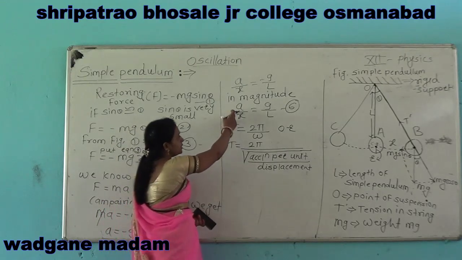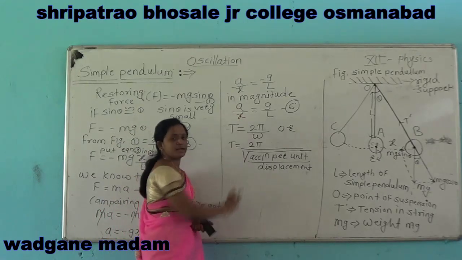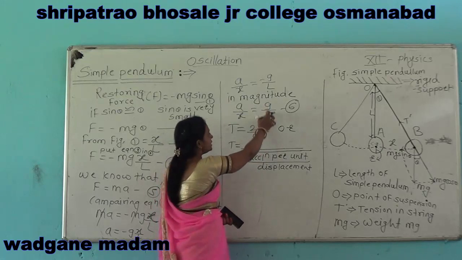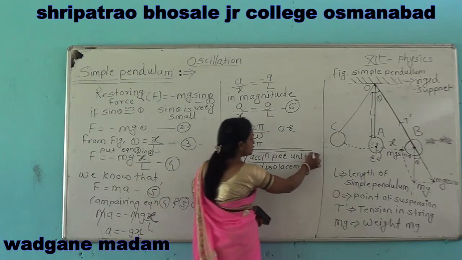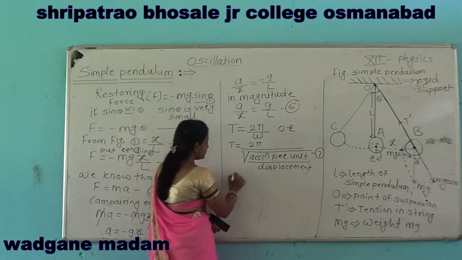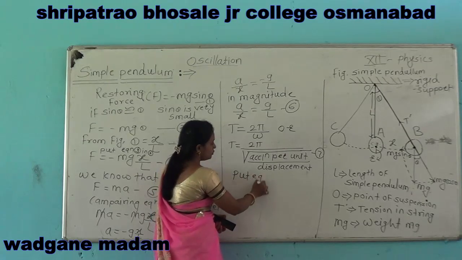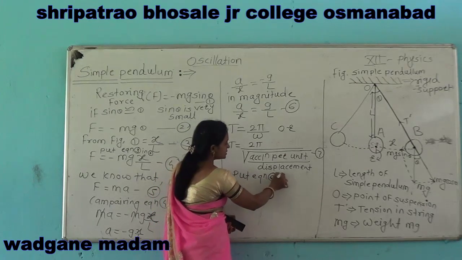We have calculated that the acceleration per unit displacement is g by L. Say this equation number 7. Put equation 6 in 7.